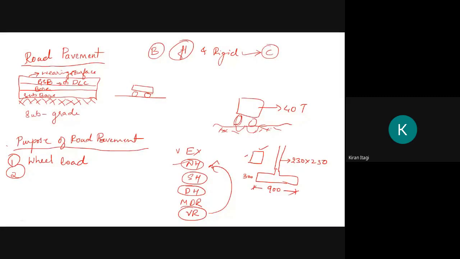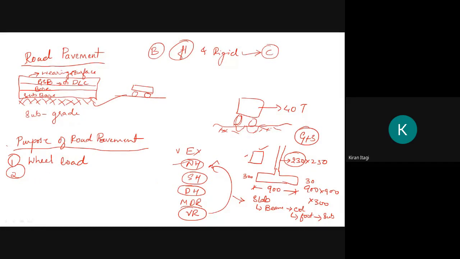If I go for construction more than G plus 3, this type of column and this type of footing, 900 by 900 into 300, is not sufficient to carry the load and to distribute the load uniformly. The flow is like this: the slab load will be distributed to the beam, the beam will distribute the load to the column, the column to the footing, then the footing to the subgrade, meaning the last hard structure of the soil. So the load distribution will be like this.